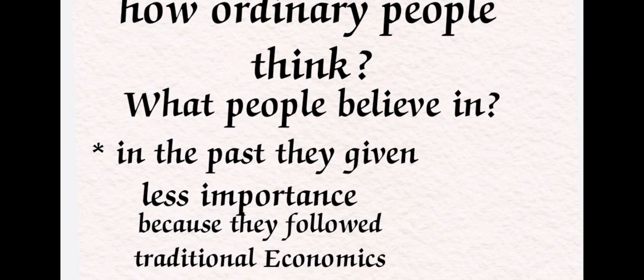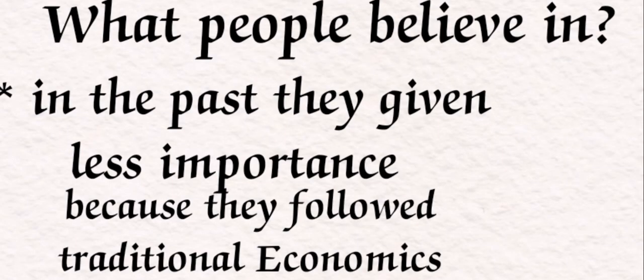Some years ago, they gave less importance to these social beliefs, because they were following the traditional economy. So they gave less importance to the behavioral concept of human beings.